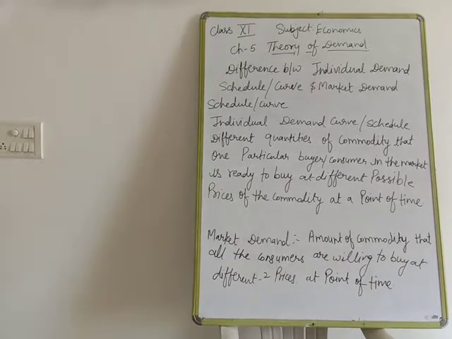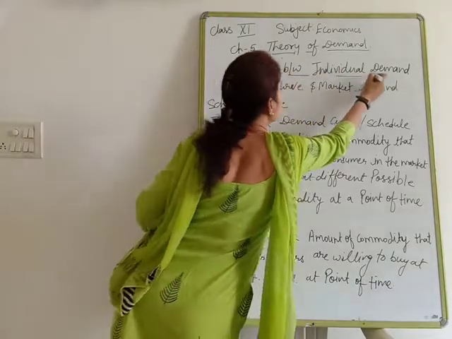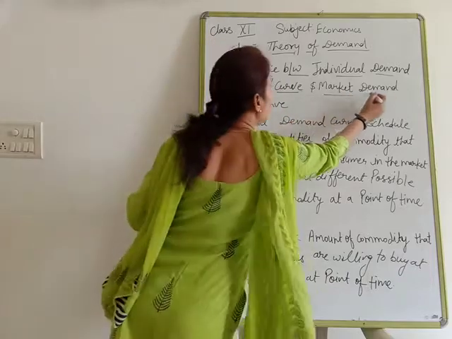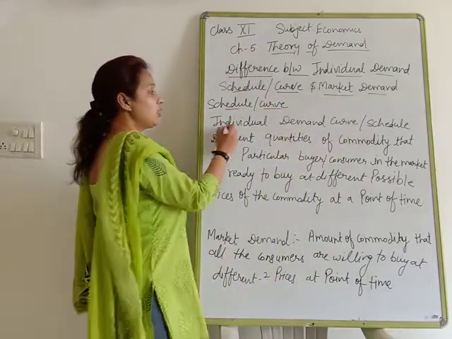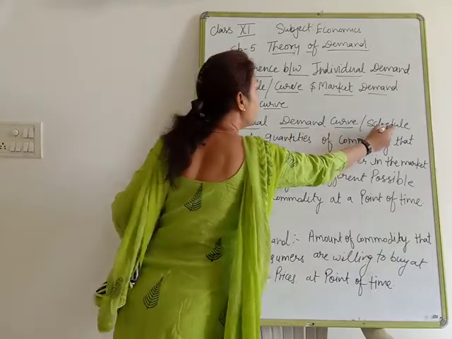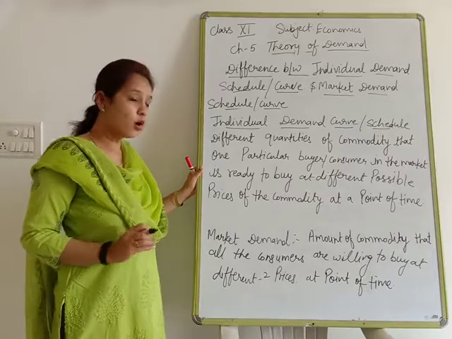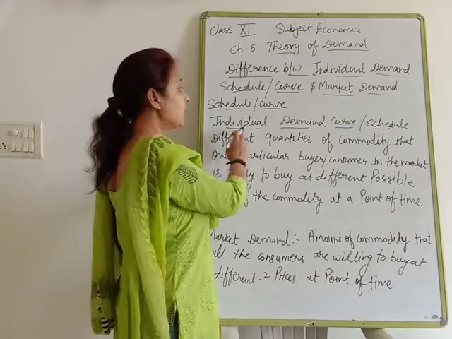Now we are going to discuss the difference between individual demand schedule and curve, and market demand schedule and curve. First of all, what is the meaning of individual demand? Demand by a particular consumer or buyer in the market is known as individual demand.